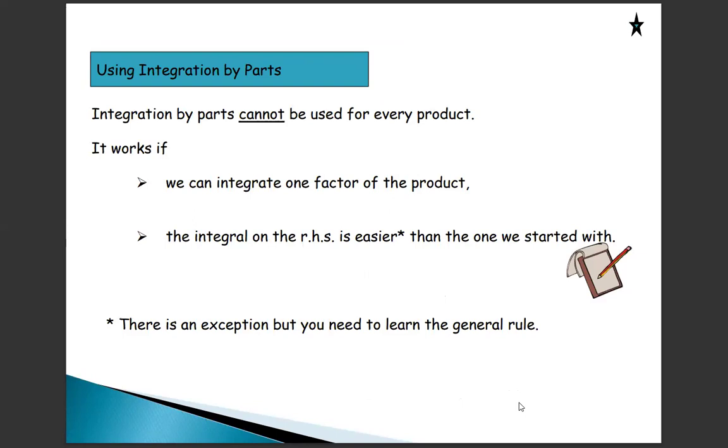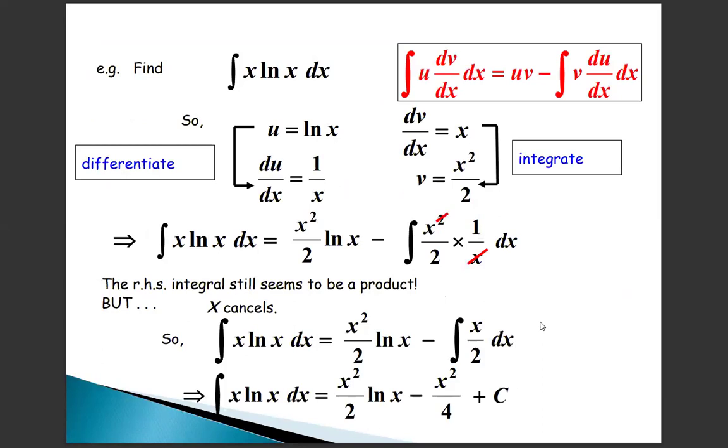Integration by parts cannot be used for every product. It works if we can integrate one factor of the product, and the integration of the right hand side is easier than what we started with. This is an exception, but you need to learn the general rule. These are some examples.